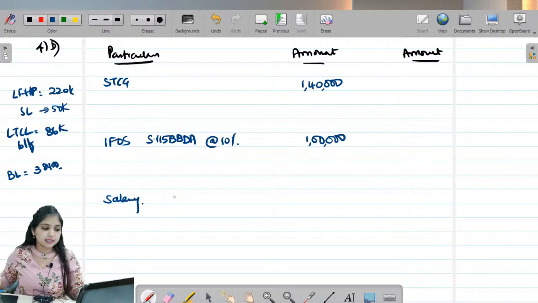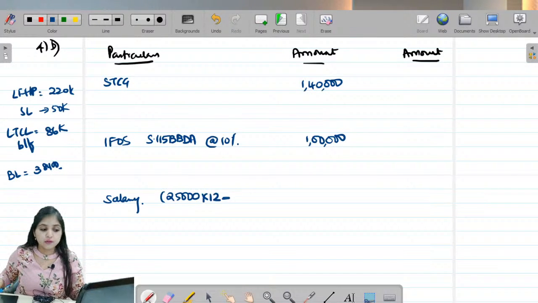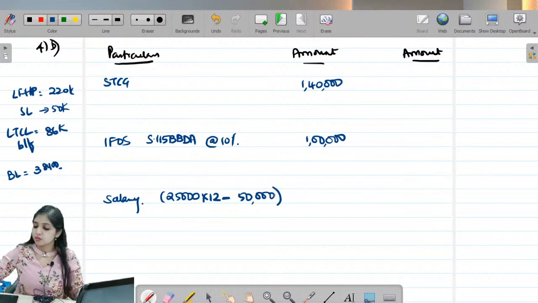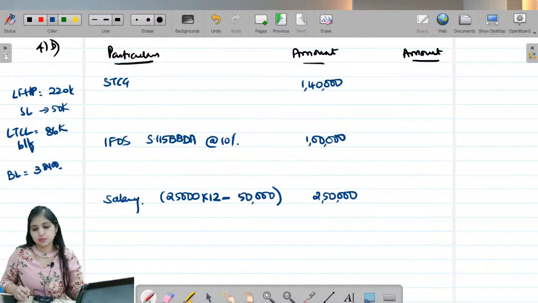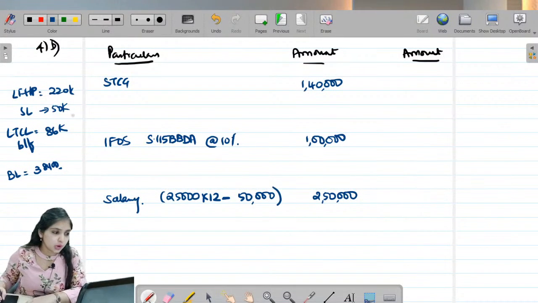Okay, so we will have salary income. Now, how will we calculate the salary income? It is 25,000 per month, so 25,000 into 12. Don't forget to subtract the standard deduction of 50,000. So 25,000 into 12 minus 50,000, we will get 2,50,000. Yes, this is it with the question. We just have to handle the losses now. Okay, let's look at the losses one by one.